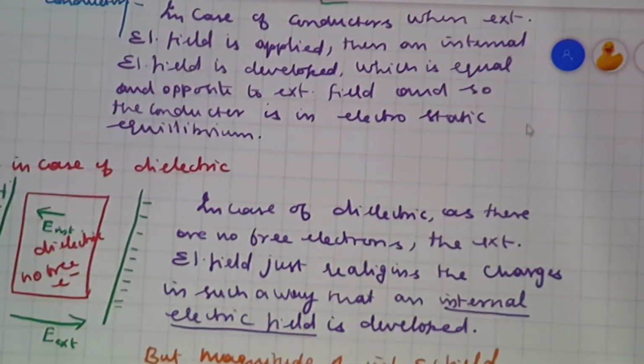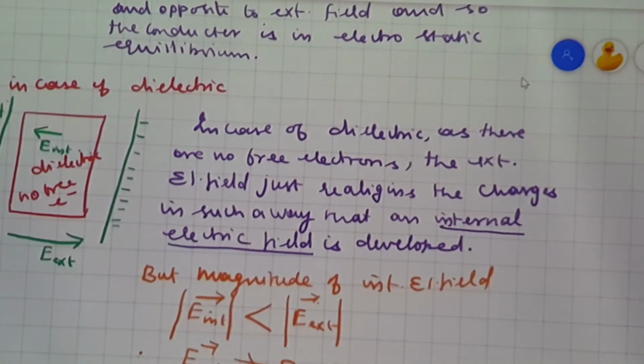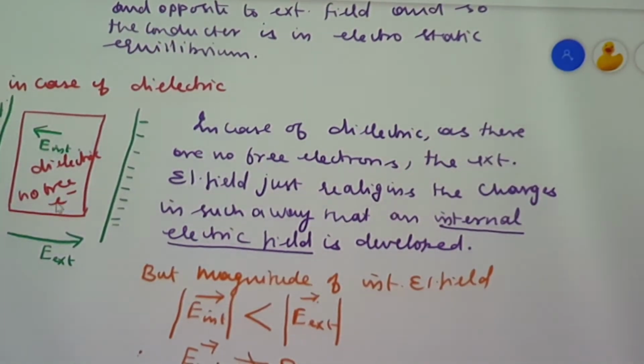But when you are considering a dielectric, since there are no free electrons inside the dielectric, due to the application of the external electrical field, the charges are aligning in such a way that an internal electrical field is developed. But the developed internal electrical field has a magnitude less than that of the external electrical field.